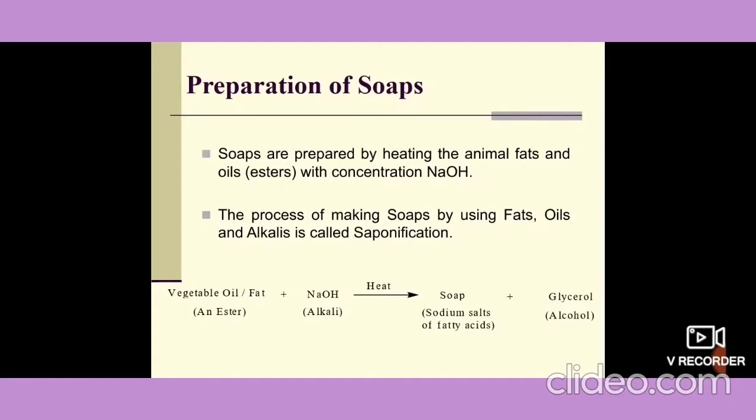Now next we come to the preparation of soaps. Soaps are produced by heating the animal fats and oils, which are the esters only, with concentrated sodium hydroxide. This process of making soaps by using fats or oils and alkali is called saponification reaction.